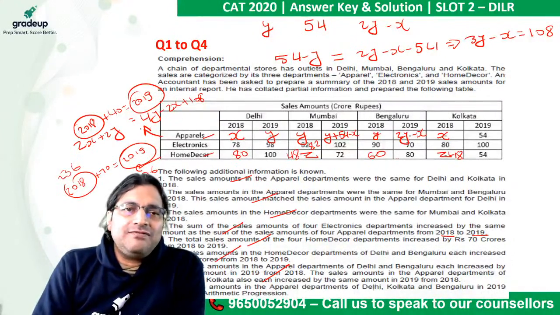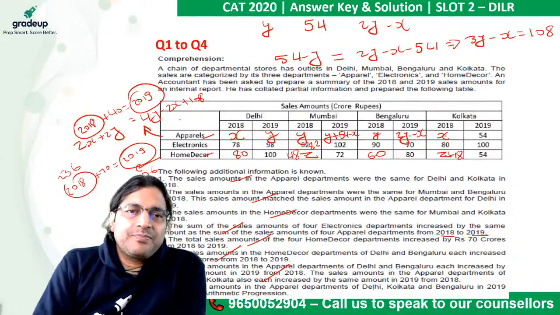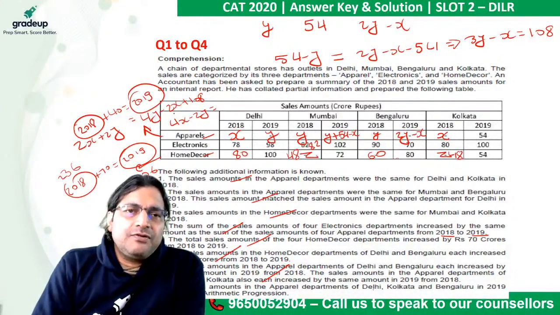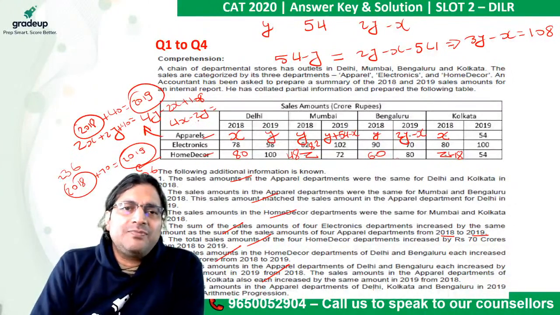So do some fast calculations. 2x plus 2x, 4x minus 2y. Sorry, here we had plus 40 as well. So 4x minus 2y is equal to 68, and this gives us 2x minus y equal to 34.